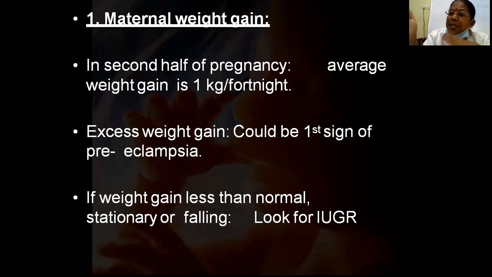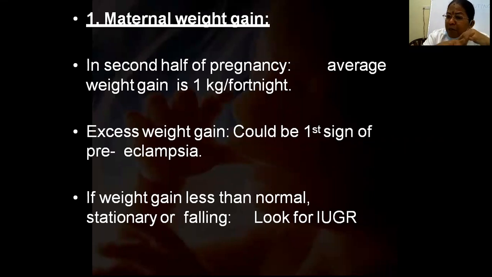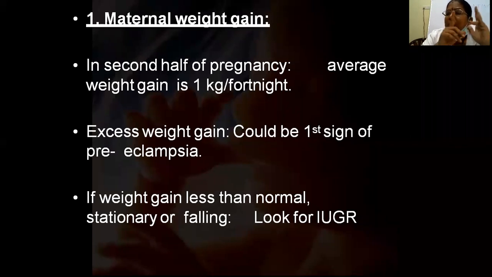What we will assess during these antenatal visits is the clinical monitoring and examination, including her weight gain. In the second half of pregnancy, the average weight gain is around 1 kg in 15 days, so we check whether the patient is getting proper weight gain. In the first trimester, 1 kg is the minimum gain, but some people will lose weight if they have excessive vomiting. So what is the importance of weight management?